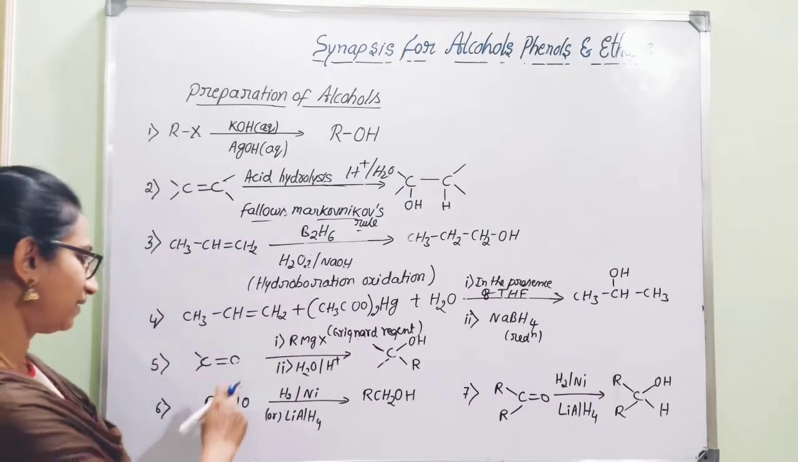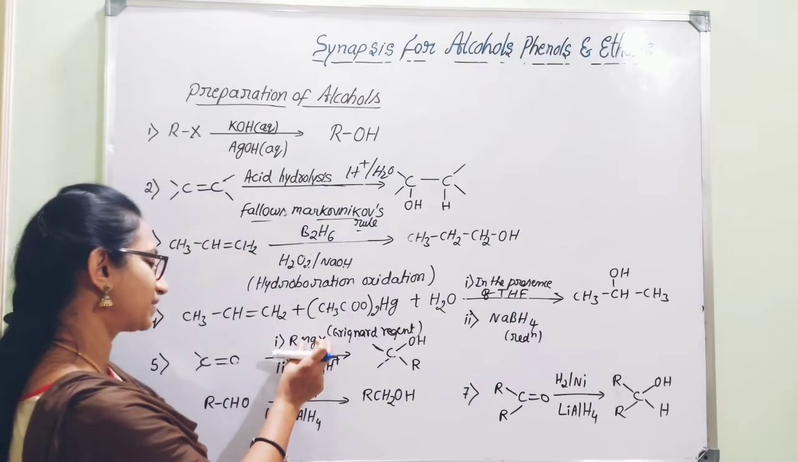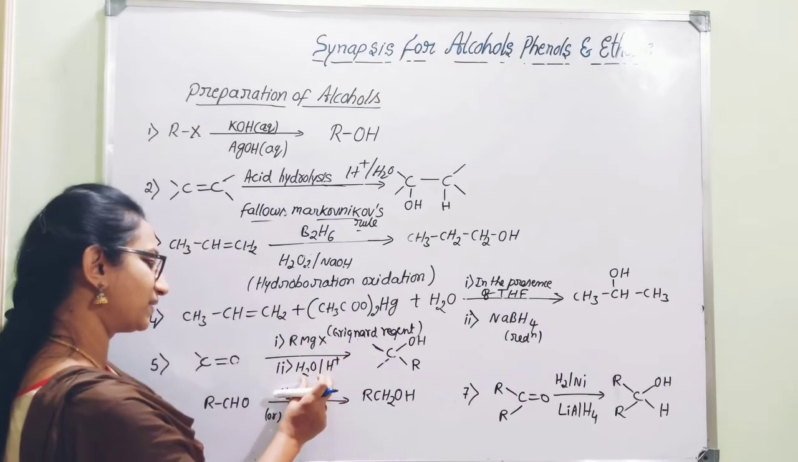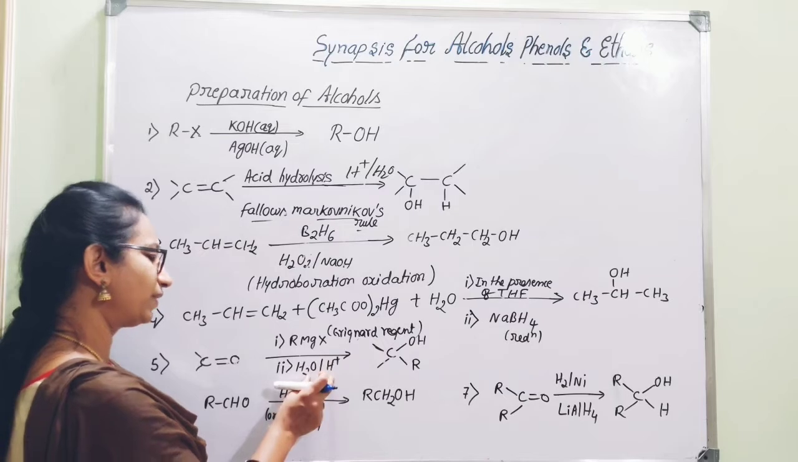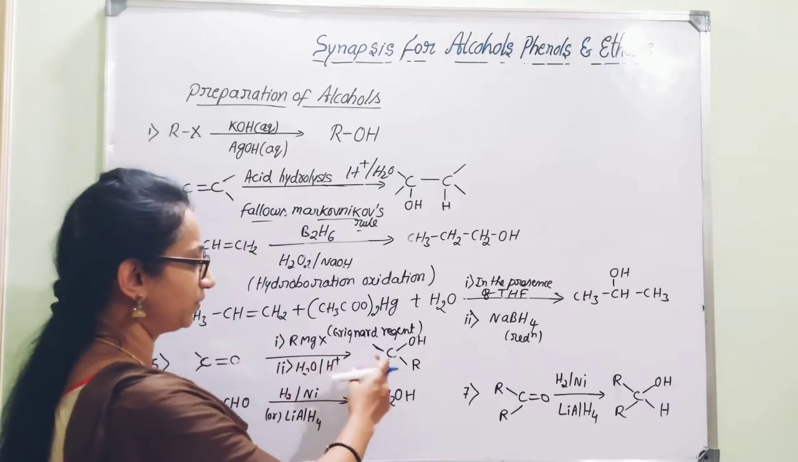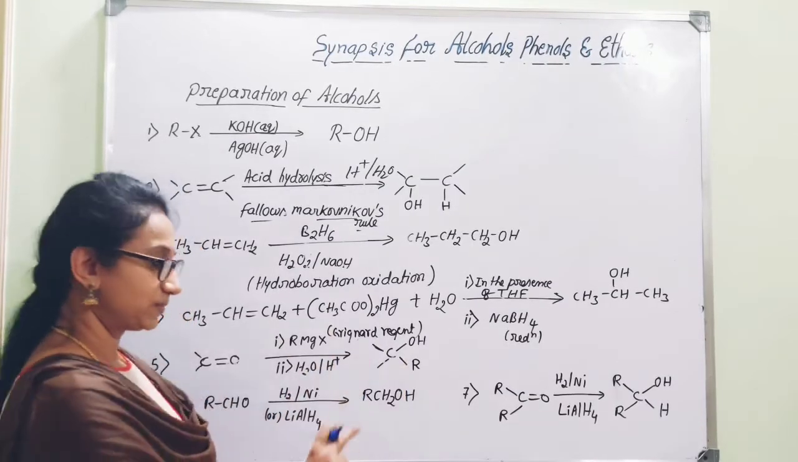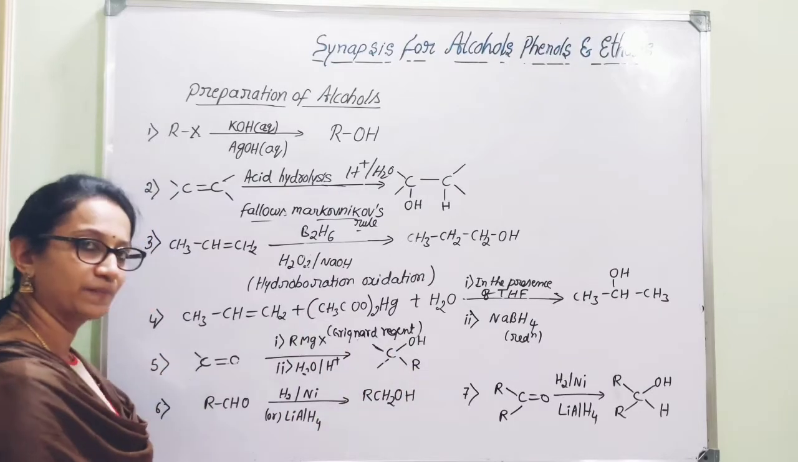There are 2 steps here. In the first step, it is treated with RMgX to get the addition compound. In the second step, on addition of water, hydrolysis, you end up with the formation of the specific type of alcohol.